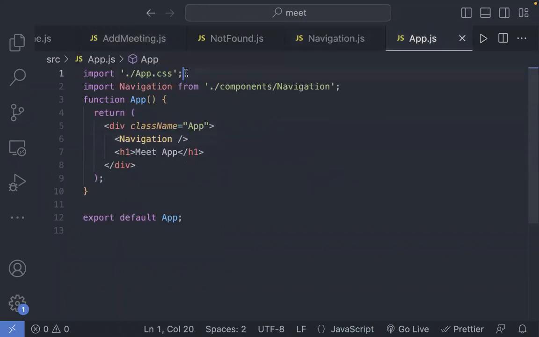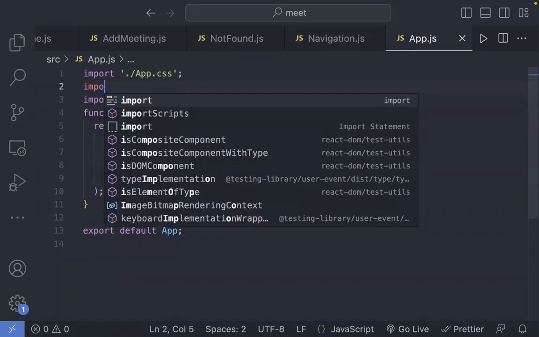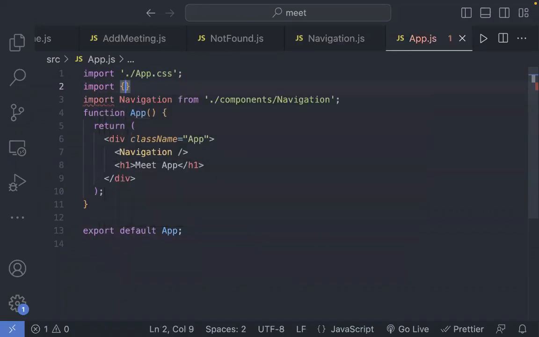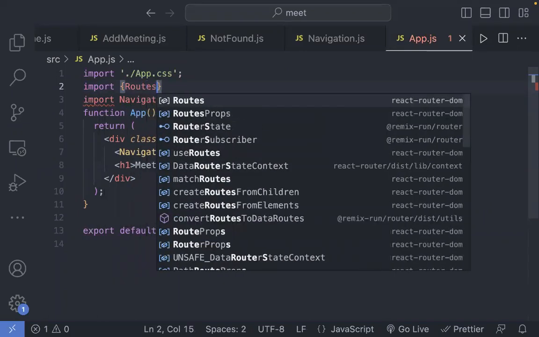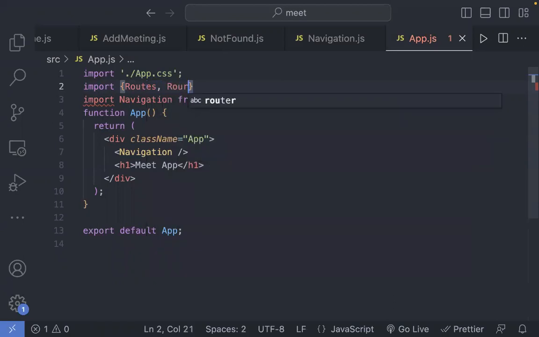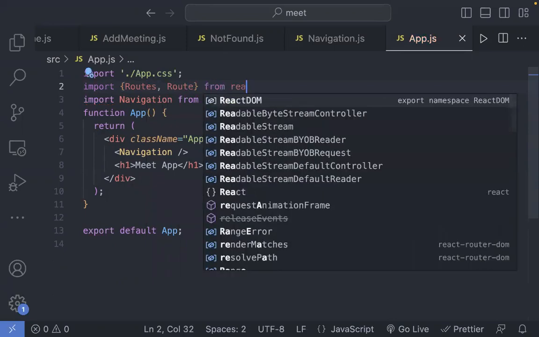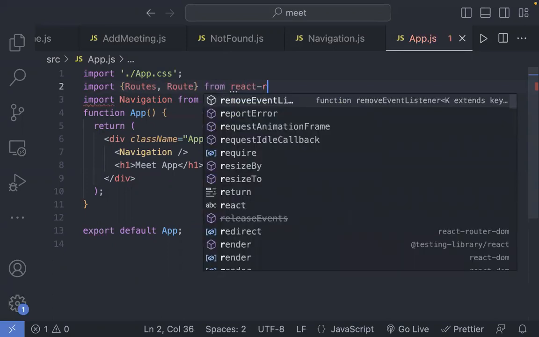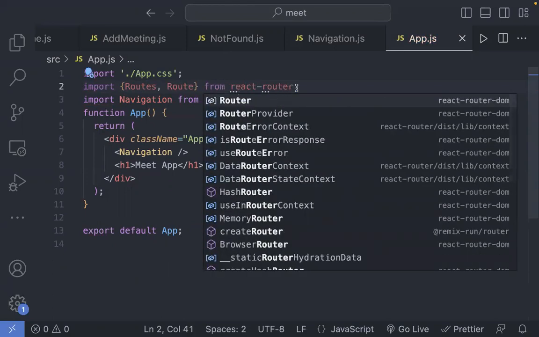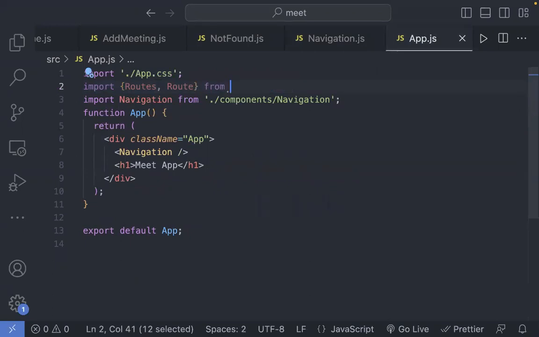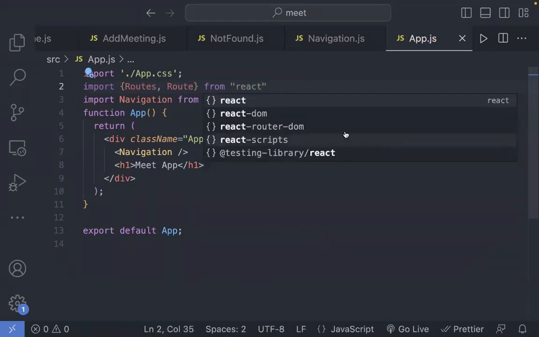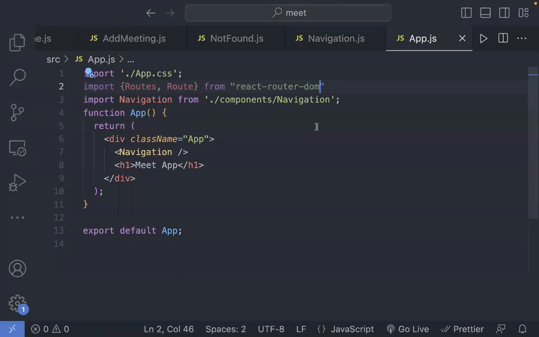And here also we need our React Router DOM. So I want to import Routes and Route from react-router-dom, right? And now we can define our routes as well.